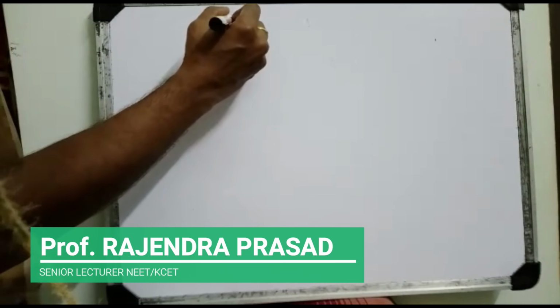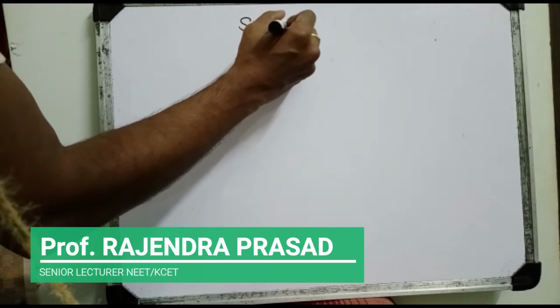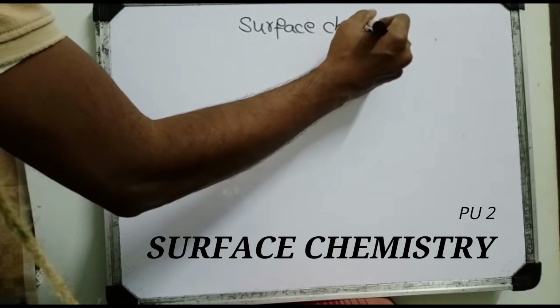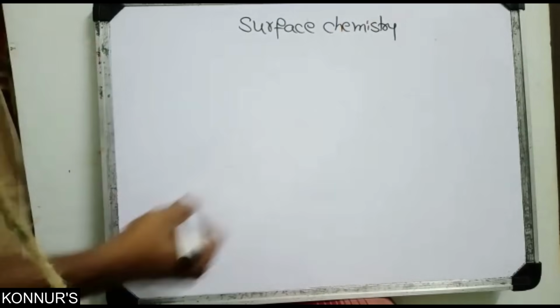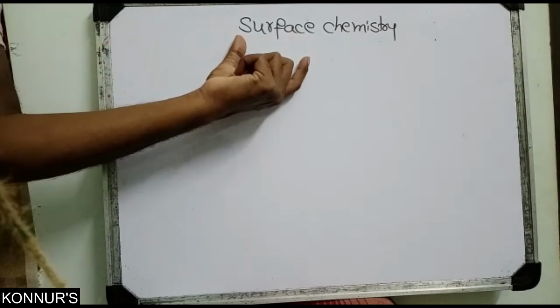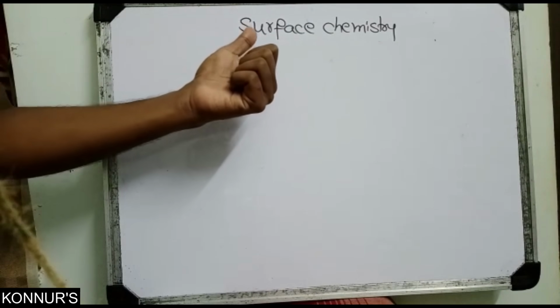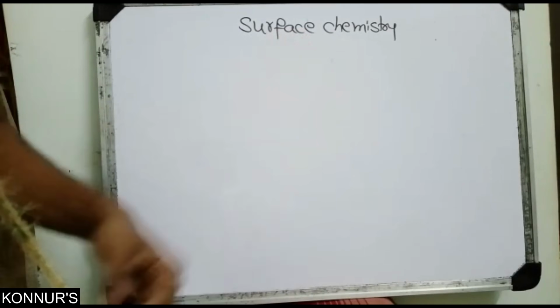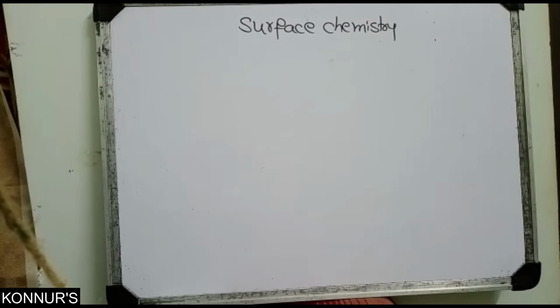So today we are going to discuss surface chemistry. It deals with surfaces, meaning the surface area of the material increases or decreases, and the chemical reactions depend on the surface area of the material. That is explained here. Mainly we have three subtopics.